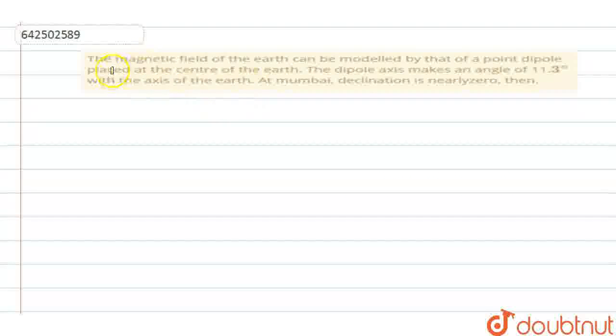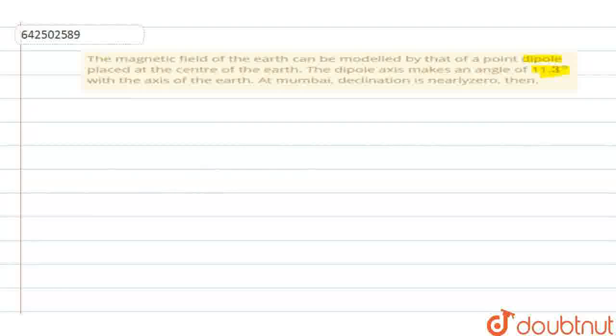Students, the question is: the magnetic field of the earth can be modeled by that of a point dipole placed at the center of the earth. The dipole axis makes an angle of 11.3 degrees with the axis of the earth. So at Mumbai, the declination is nearly zero then. So they are saying about the declination.